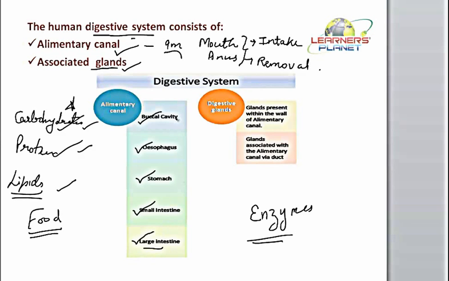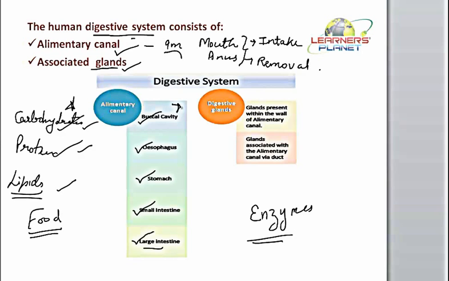Now we have seen that the digestion is not taking place in all parts of this alimentary canal. Neither is the diameter of the alimentary canal uniform. So basically, how is it possible? Diameter is associated with its design and all. It has nothing to do with the secretion or anything. But the main part is that digestion is not taking place in all of the parts of this canal, the alimentary canal. So where is it taking place?